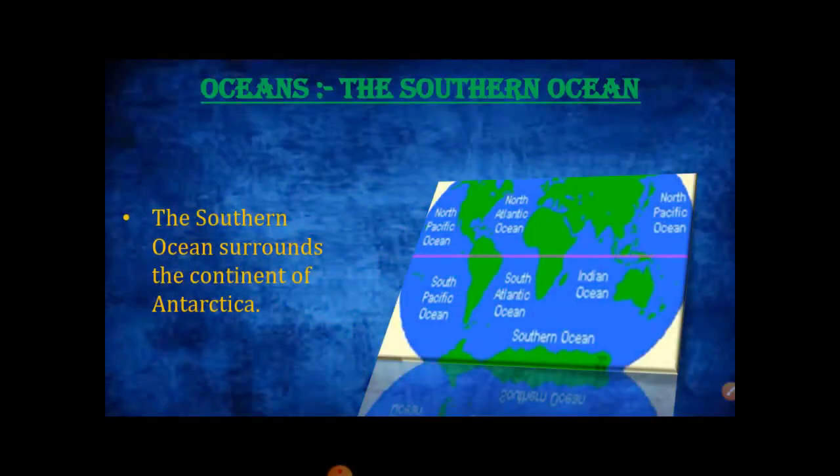The Southern Ocean. The Southern Ocean surrounds the continent of Antarctica. It is bordered by the southern parts of the Pacific, the Atlantic, and the Indian Oceans. The water in this ocean is very cold. Much of it is covered by sea ice. The deepest point in this ocean is South Sandwich Trench with a depth of 7,235 meter.